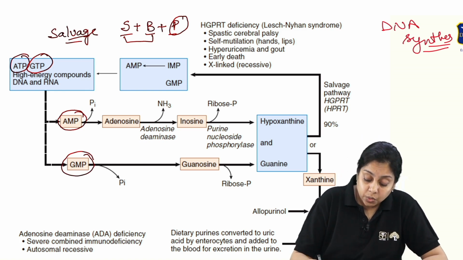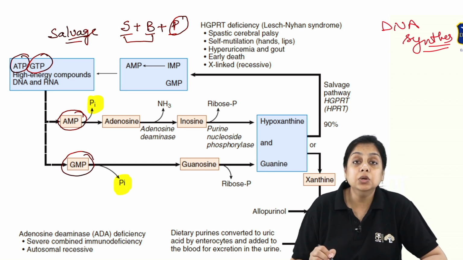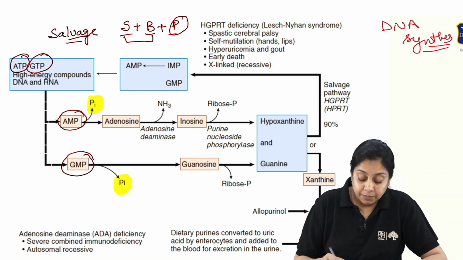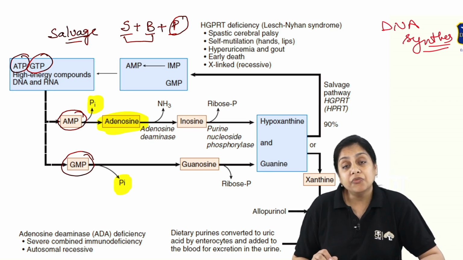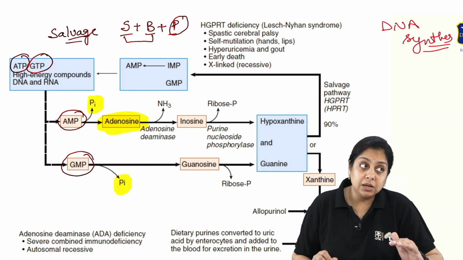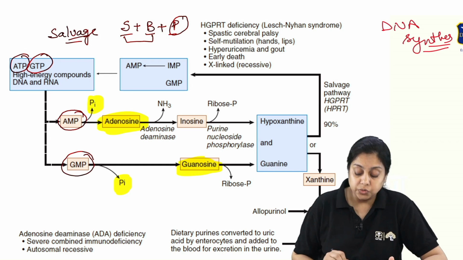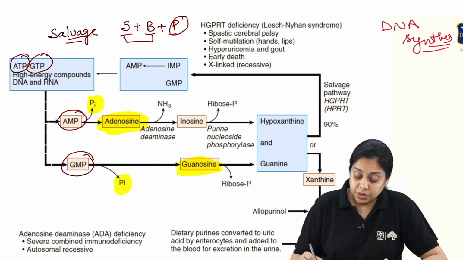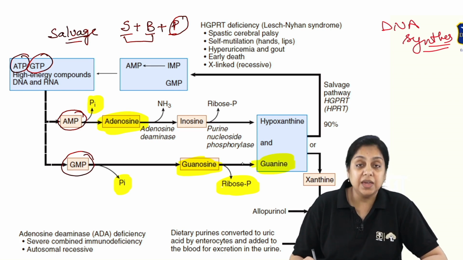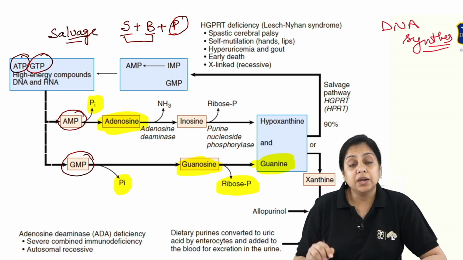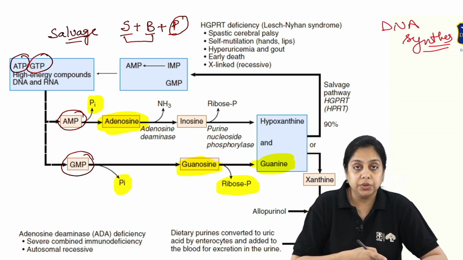So first what goes? A phosphate molecule is being removed. So what are you left with? A nucleoside. So AMP becomes a nucleoside. Name of the AMP nucleoside is adenosine. Name of the GMP that is not containing phosphate anymore is guanosine, right? And from the guanosine we remove the sugar, and what are we left with? We are left with the base, that is guanine. Now this guanine base can be reused for the synthesis of the purine nucleotide, right?